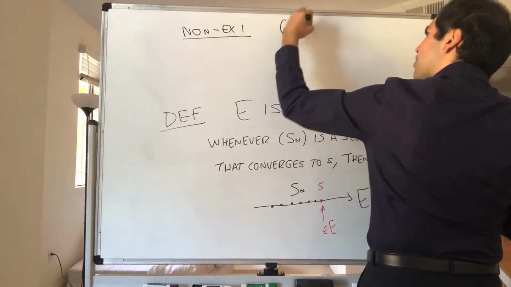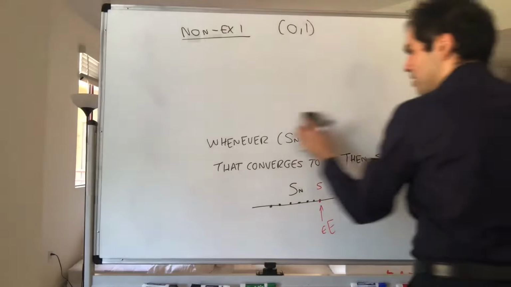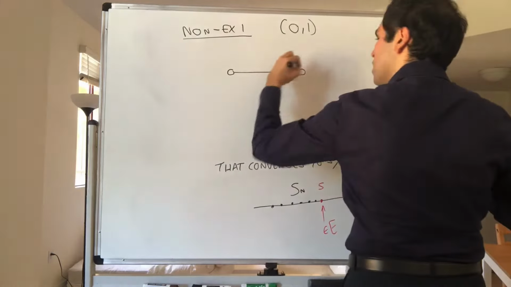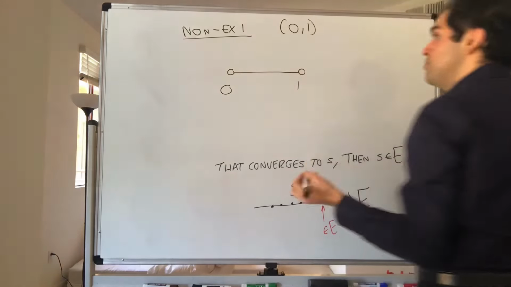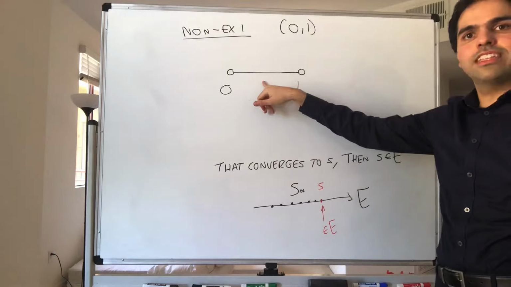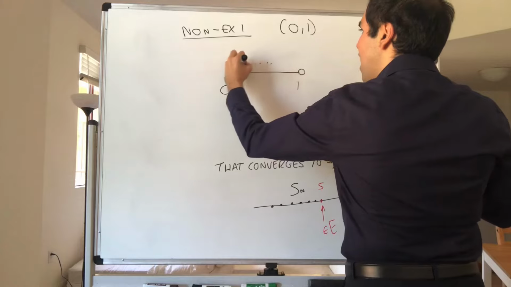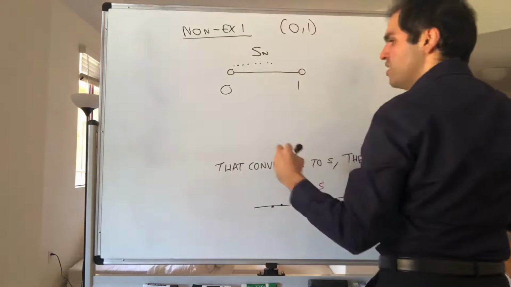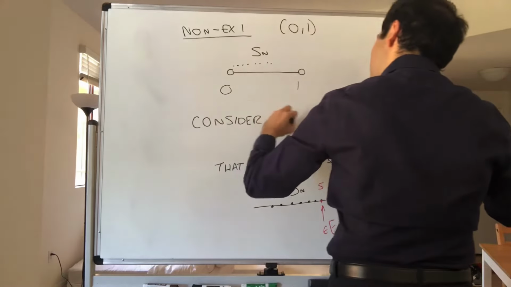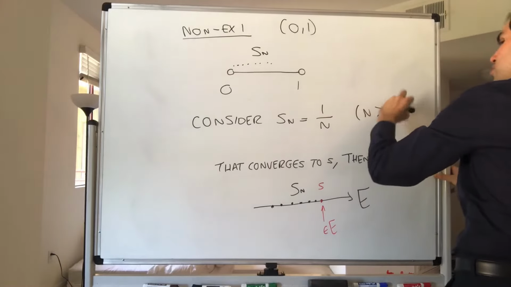Consider the open interval (0, 1). Then I'm claiming this is not closed. What does it mean to show it's not closed? It means that you have to find some sequence in that set whose limit is not in that set anymore. And in fact, how about we consider the sequence s_n to be 1 over n, let's say with n greater than or equal to 2.